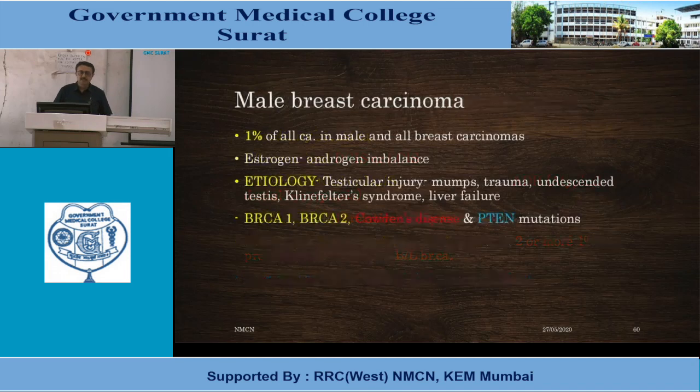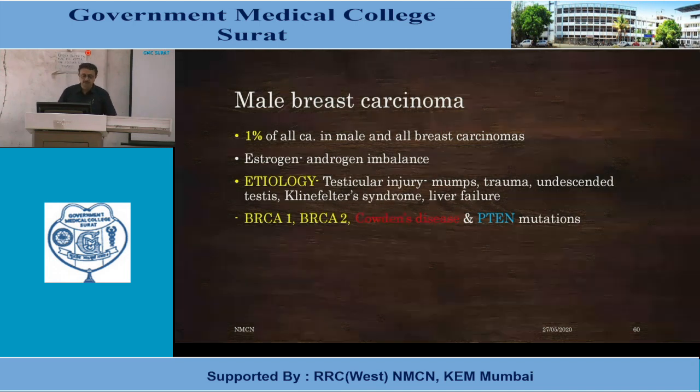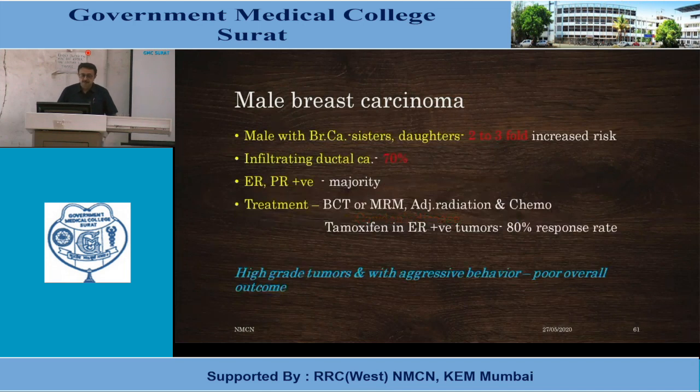Male breast carcinoma. It is 1% of all breast carcinoma and of all carcinoma in males. Estrogen-androgen imbalance is responsible, and there is definitely mutation of BRCA1, BRCA2; Cowden disease and PTEN mutations are also important. Etiology can include testicular injury due to mumps, trauma, undescended testis, Klinefelter syndrome, and liver failure. For a male with breast carcinoma, sisters and daughters have a 2 to 3-fold increased risk.